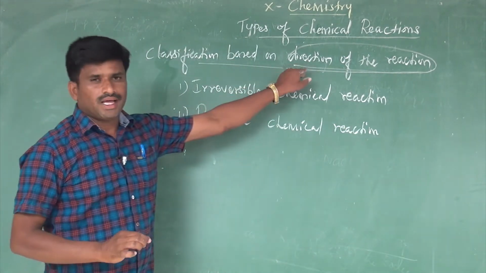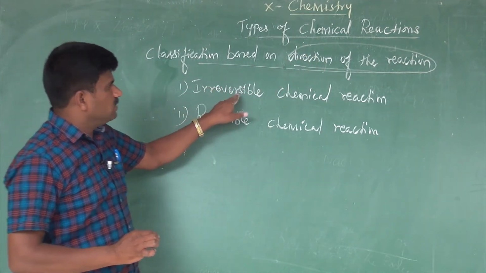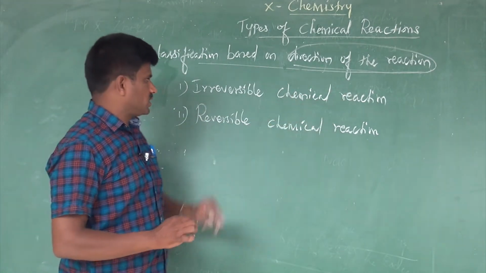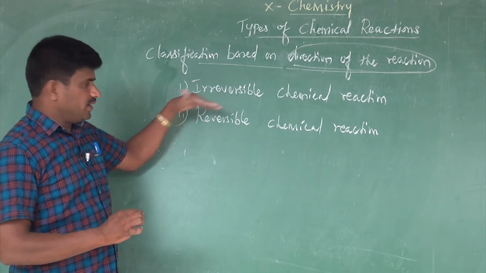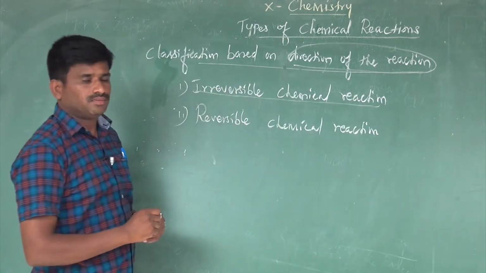Based on the direction of the reactions, the reactions are of two types. One is irreversible chemical reaction, another one is reversible chemical reaction. Let's go one by one in detail. First, what is an irreversible chemical reaction?